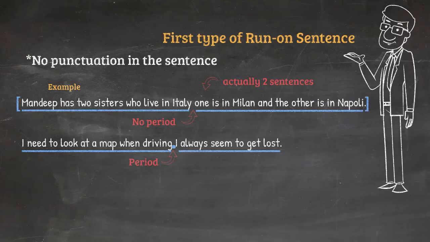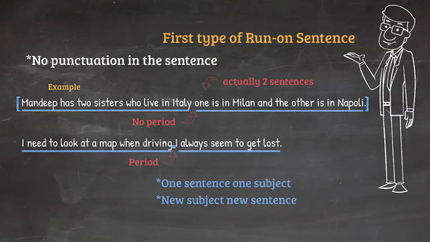Remember, a sentence usually has one subject, especially if we're talking about a simple sentence. So as soon as you have a clear subject and make a point about the subject, you can stop the sentence. If you want to say something else about the subject, begin a new sentence.